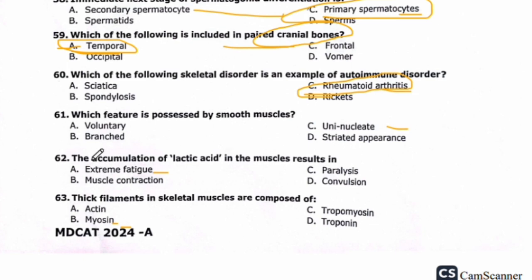Which feature is possessed by smooth muscles? Voluntary, branched, uninucleate, or striated appearance. So the right option is Charlie, uninucleate. The accumulation of lactic acid in the muscle results in extreme fatigue, muscle contraction, paralysis, or conversion.